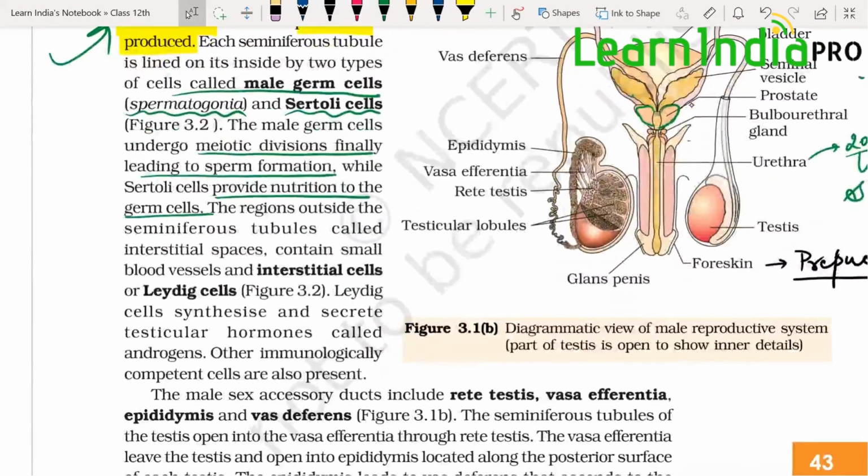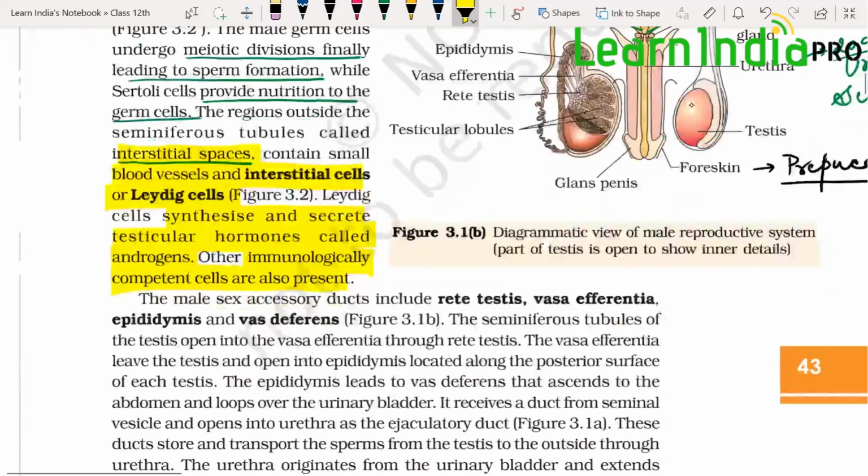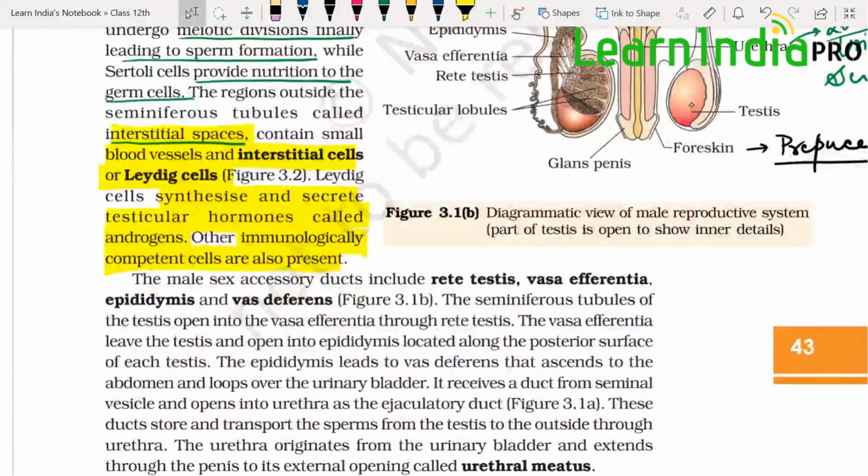The regions outside the seminiferous tubule are called interstitial space and contain small blood vessels and interstitial cells called Leydig cells. These Leydig cells synthesize and secrete testicular hormones, which are called androgens. Androgens are the male sex hormones. Other immunologically competent cells are also present, meaning immune system cells are also present to prevent infections.